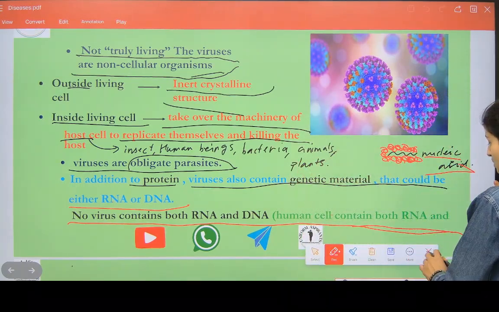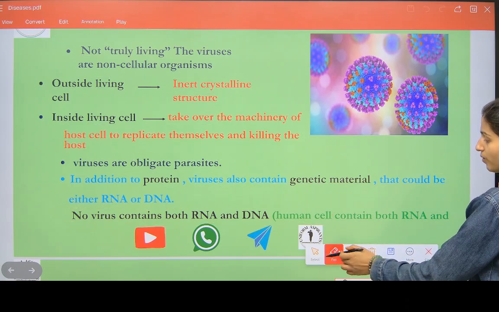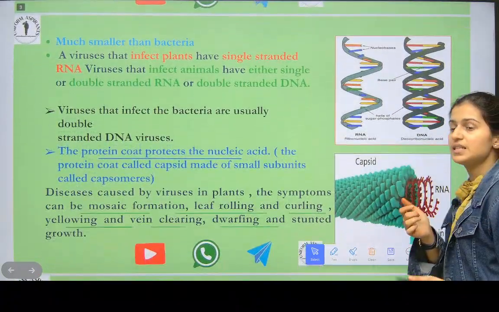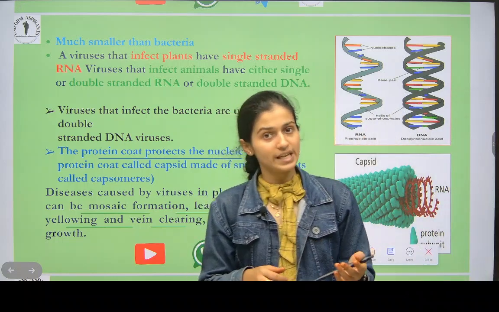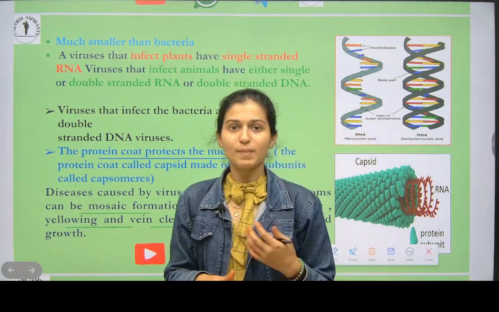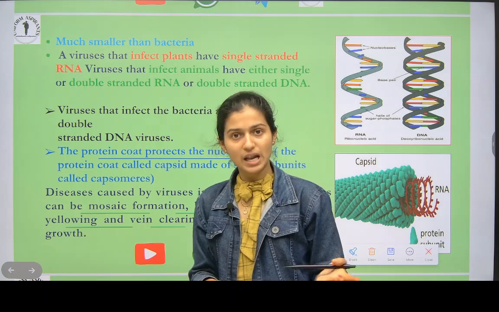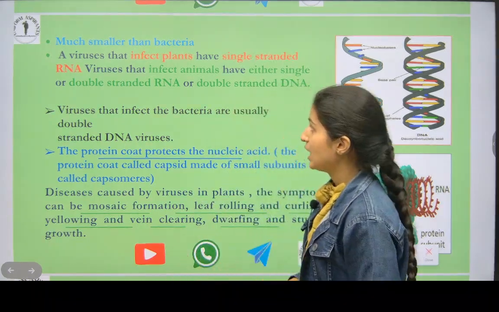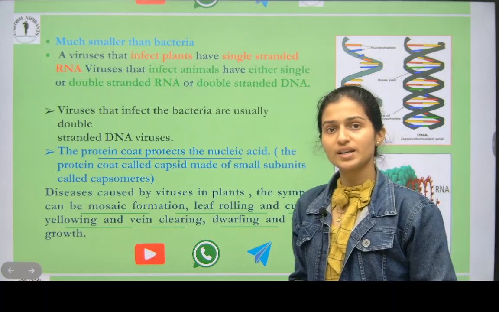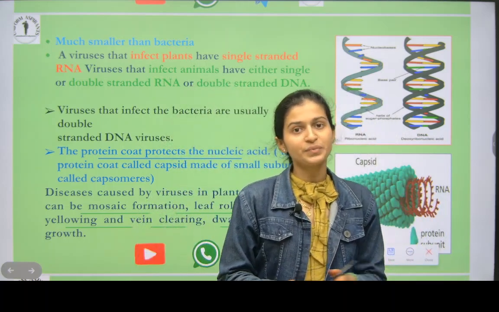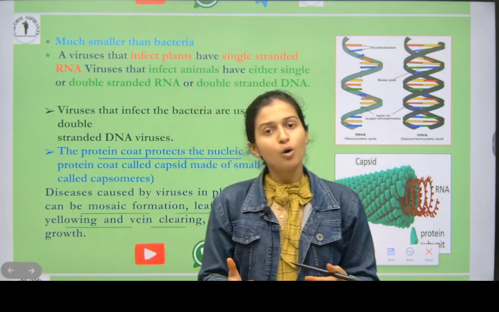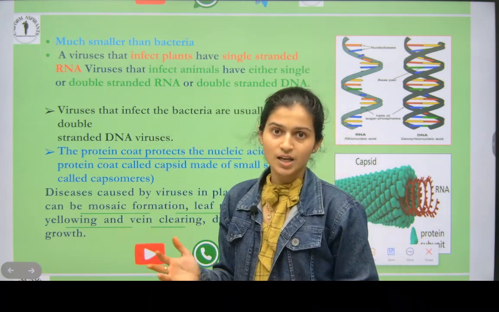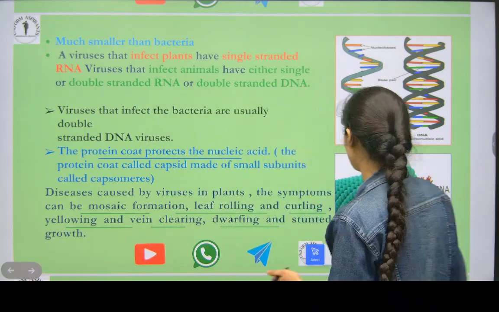Okay, understood this much, everybody? What we learned now is that viruses are obligate parasites. Then we learned viruses have either RNA or DNA. Viruses can attack bacteria also. Viruses attack plants, human beings, insects, animals. And what more we have learned about viruses is that they take over the machinery of the host when they enter, but outside they have an inert crystalline structure. That much we have learned now.